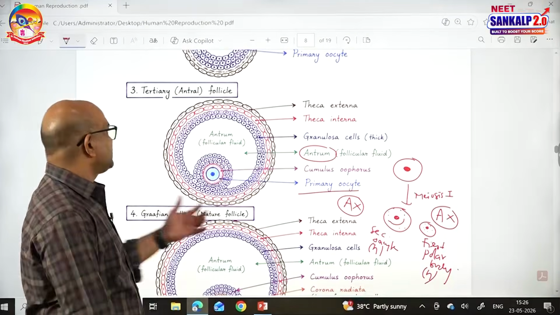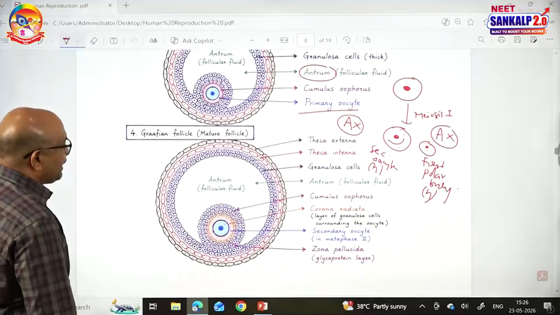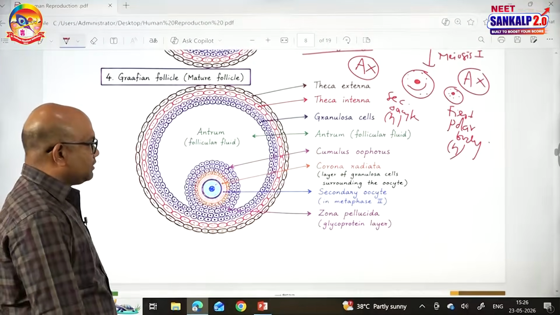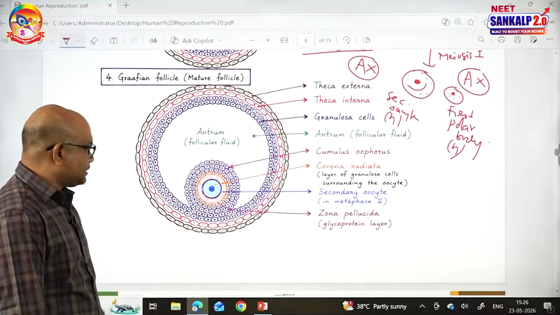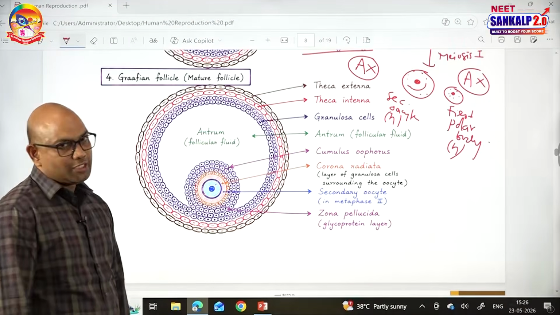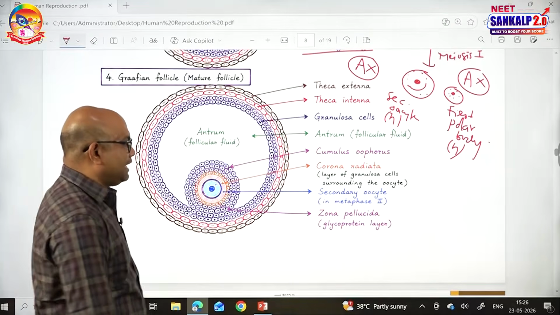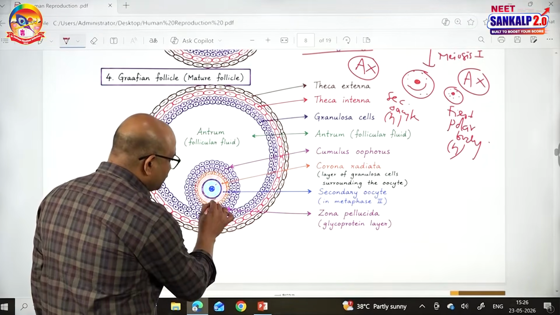Now, some more changes can occur in the tertiary follicle and finally it develops into a mature follicle called the Graafian follicle. So, what are those differences here? The secondary oocyte with the first polar body is present inside the Graafian follicle now, and immediately it is surrounded by a layer called the zona pellucida.